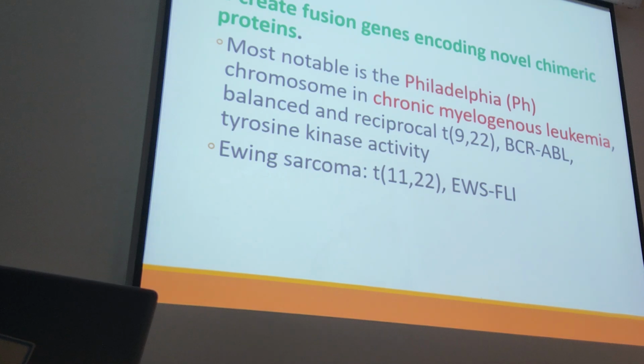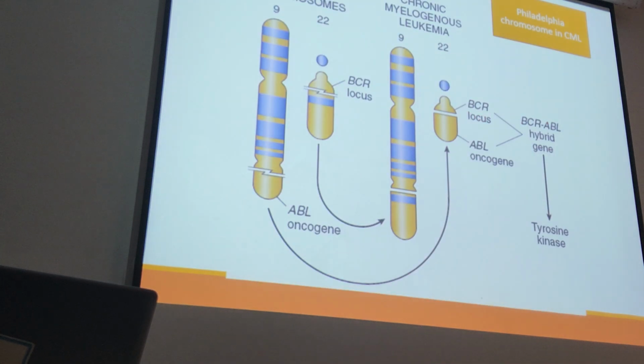Ewing sarcoma, in terms of morphology, the cells are small, round, and blue, and they have too many mitotic activity. The cell proliferation is high. And if we don't treat the patient, there is risk of metastasis to the lung and the patient can die. So it's important to make a correct diagnosis because there is a specific treatment for those patients as well.